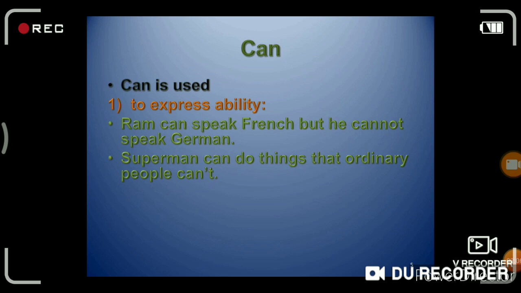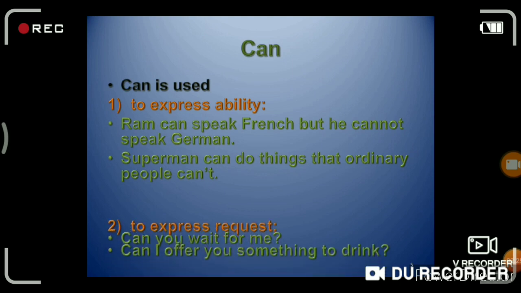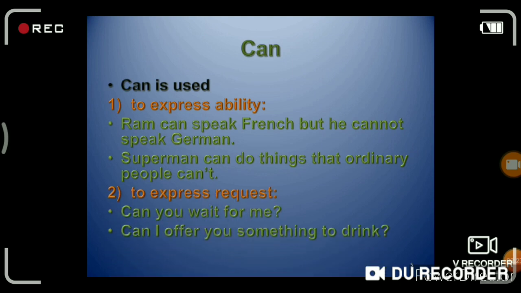Take another example. Superman can do things that ordinary people can't. You know very well Superman can fly, but we can't fly. In the same way, Superman has an ability to fly. Then the second use of can: can is used to express request. Can you wait for me? Can I offer you something to drink?